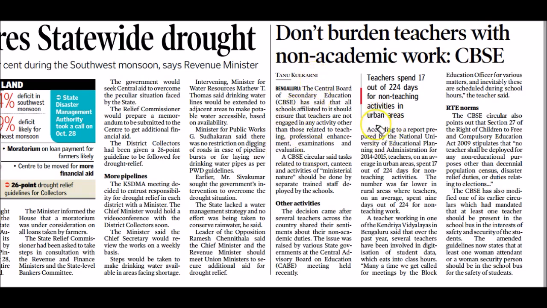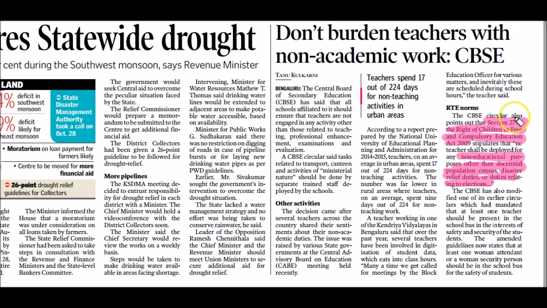Because of that, the quality of education gets affected. Section 27 of the Right of Children to Free and Compulsory Education Act 2009 says that no teacher shall be deployed for any non-educational purpose other than decennial population census, disaster relief duties and duties related to elections.